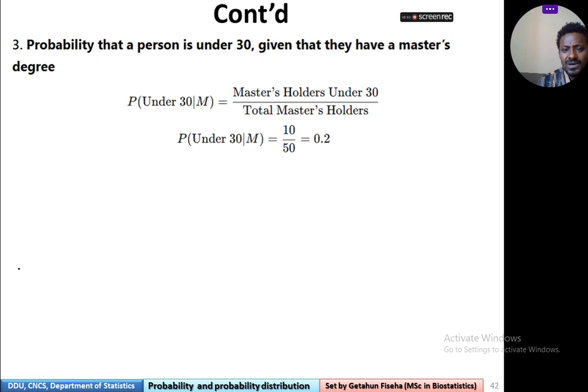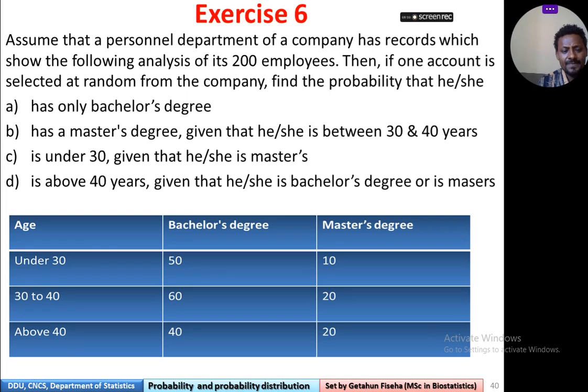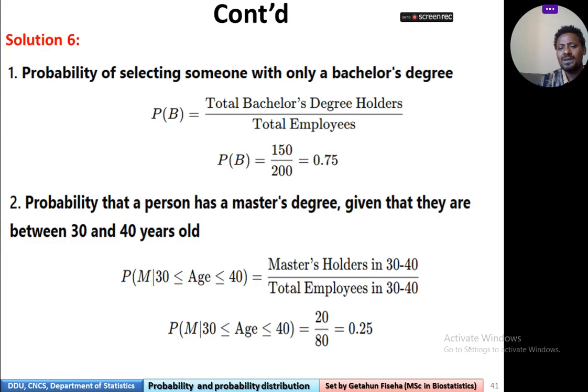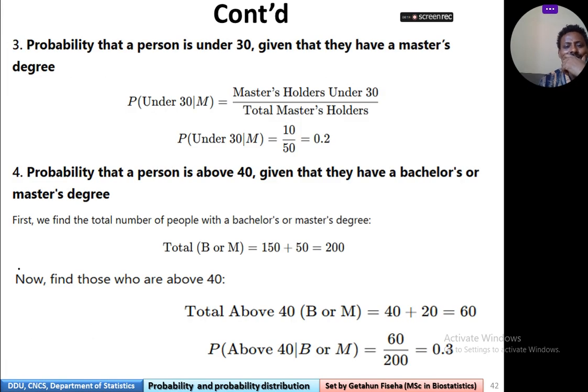Total masters እዚህ ጋር ናቸው፣ under 30 ያሉ 10 ናቸው። Over total masters 50, so 10 over 50, which is 0.2.